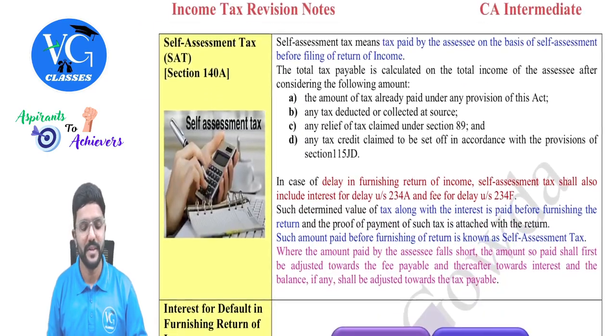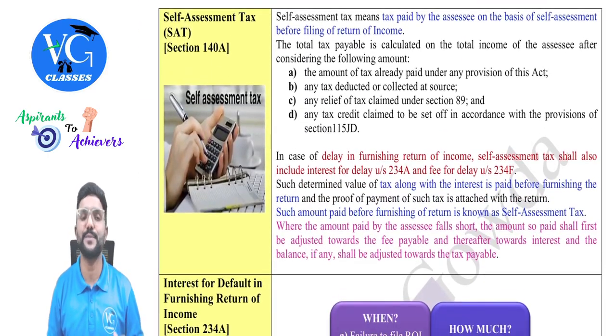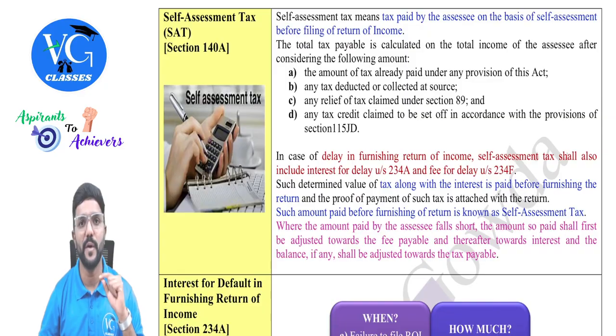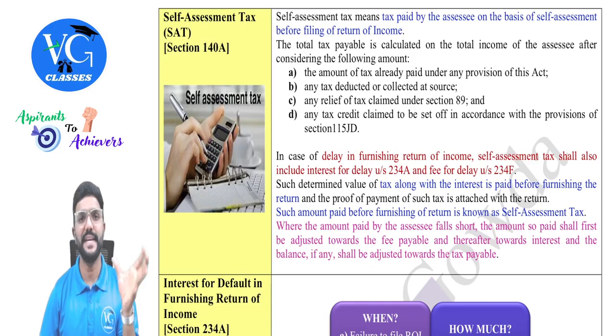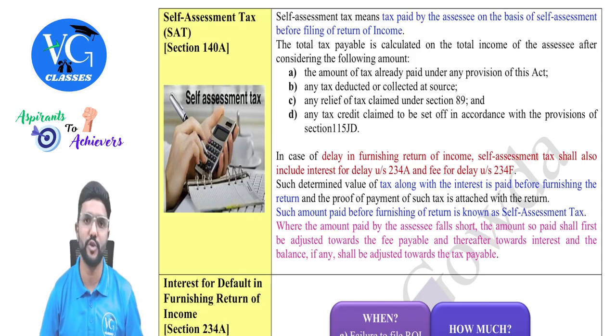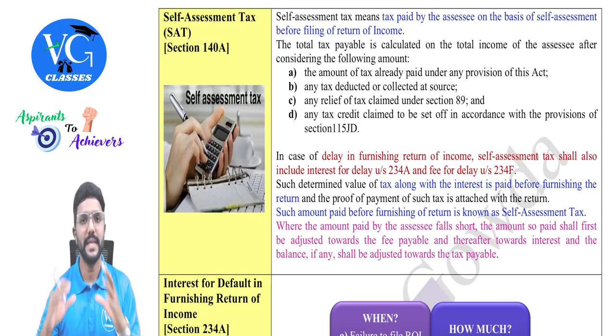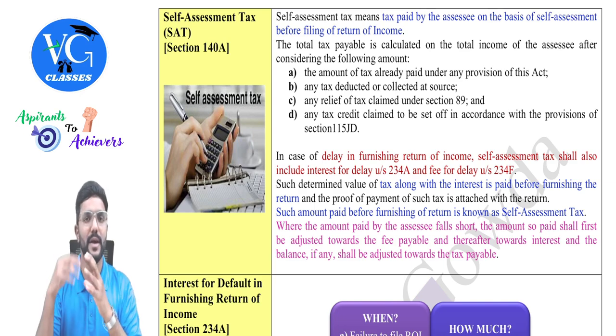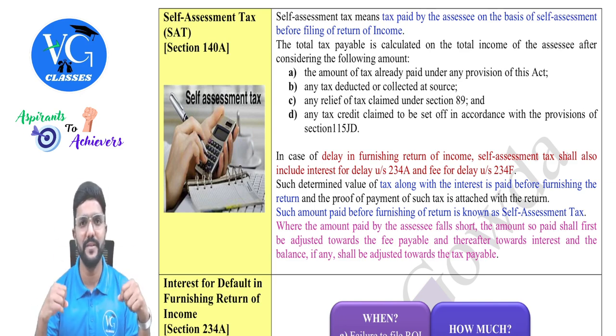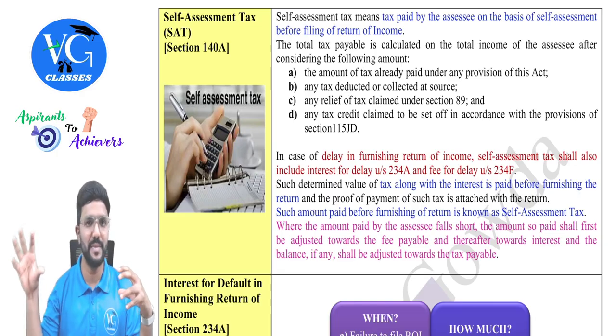Okay, sir. Then coming to self-assessment tax. Guys, if you remember, I covered the topic of self-assessment tax at the beginning of the TDS, TCS and advance tax topic. In the assessment year, the assessee will do the actual calculation, compute the actual total income, and on that, whatever tax rate is applicable, he will apply and compute the tax liability.